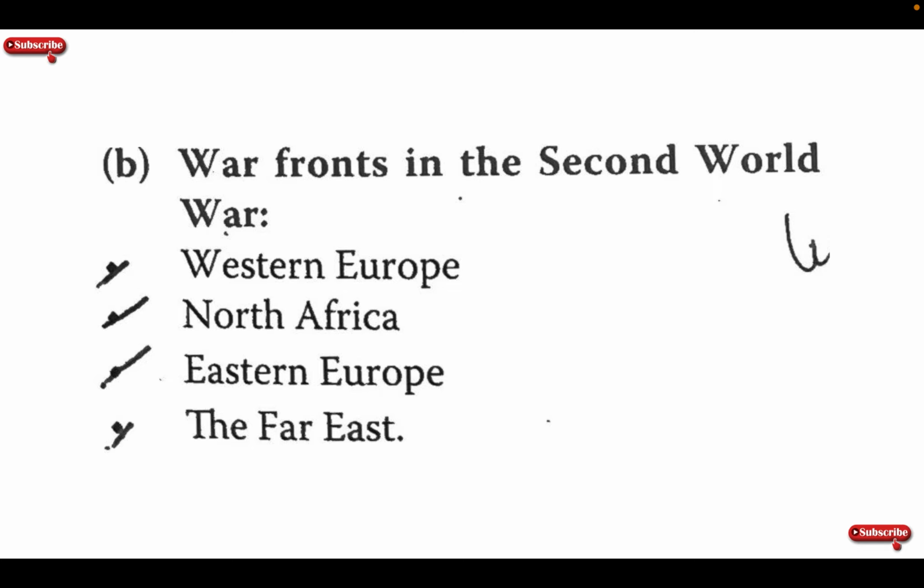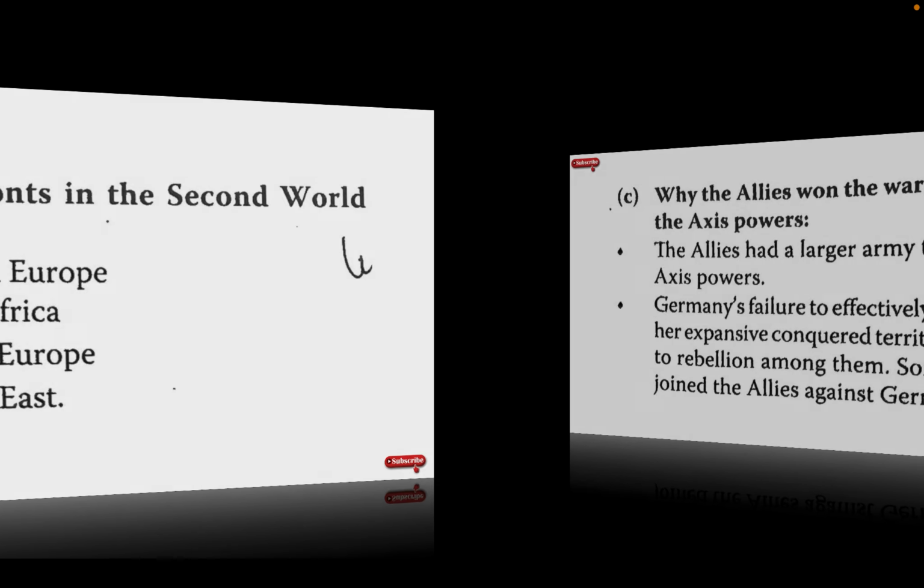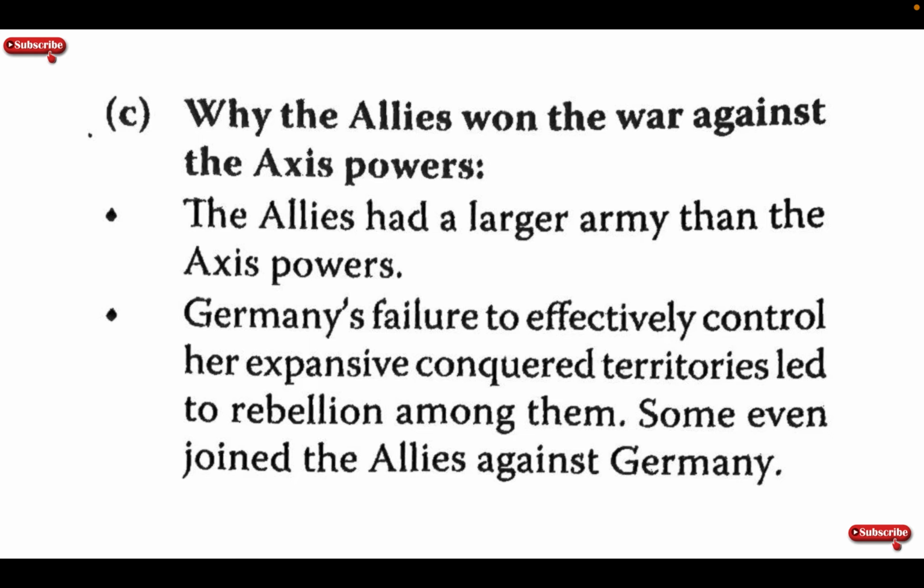War fronts in the Second World War: Western Europe, North Africa, Eastern Europe, the Far East. Why the Allies won the war against the Axis powers? The Allies had a larger army than the Axis powers.